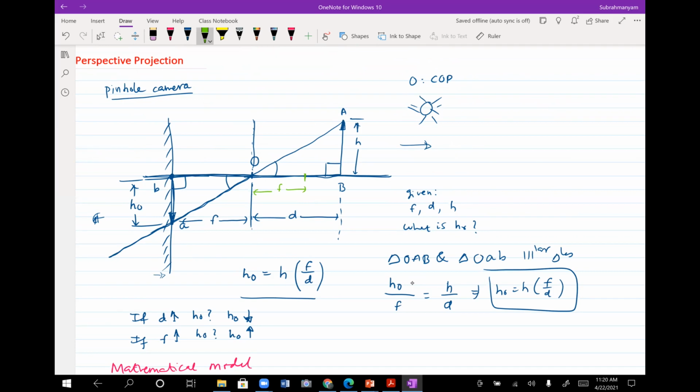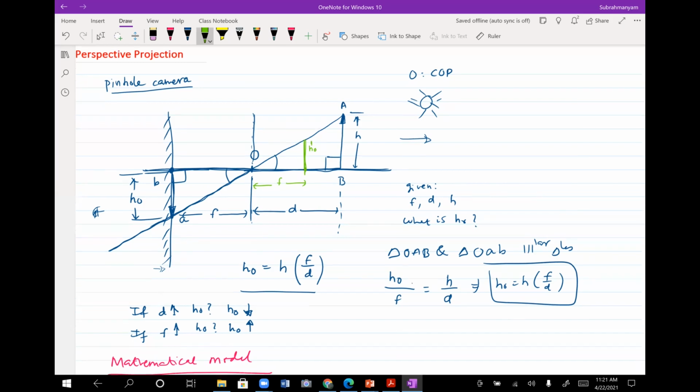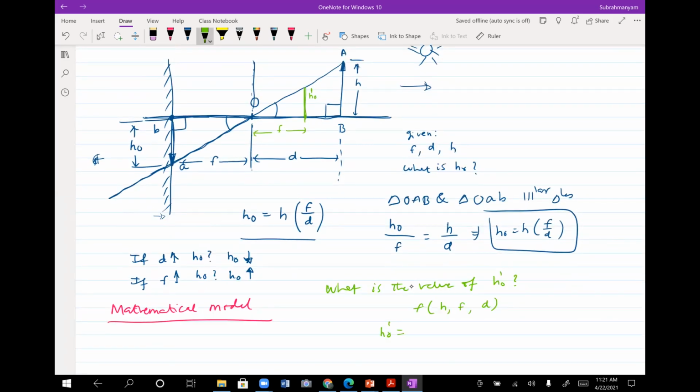Now let me call this, what would be the length of this one? Let me call this length h naught prime. Can you tell me what is h naught prime? H naught prime is equal to h times f by d. That's a very nice thing. Again, this was not at all difficult to arrive at this expression.